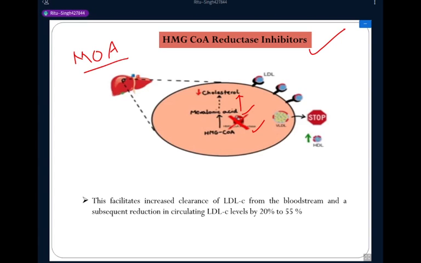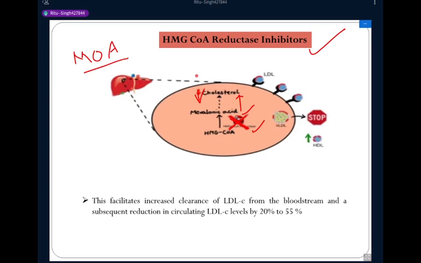So by inhibiting this enzyme, the drug statin, also called HMG coenzyme A reductase inhibitor, effectively reduces the concentration of cholesterol in the liver. So they decrease the concentration of cholesterol in the liver. Okay, is it clear to everyone?